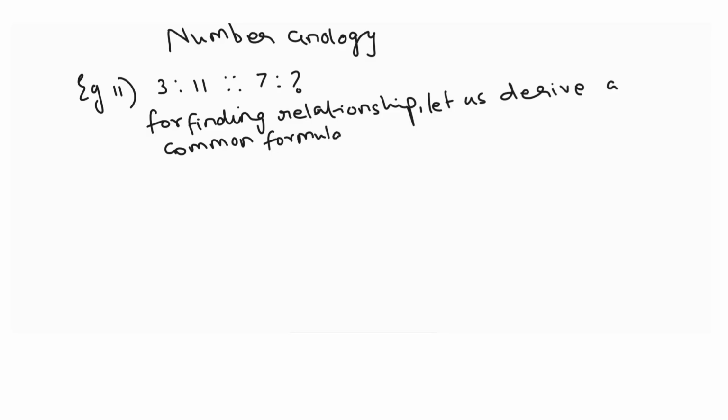So if we look at number 3 and 11, and let us see the options as well. The options are 22. Here you have to first look at the options and try to figure out what fits in.